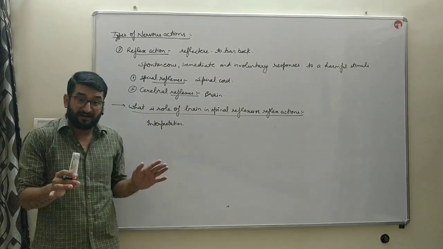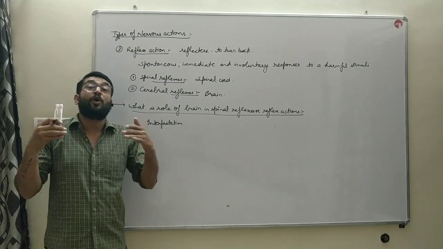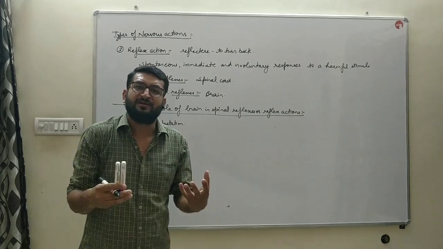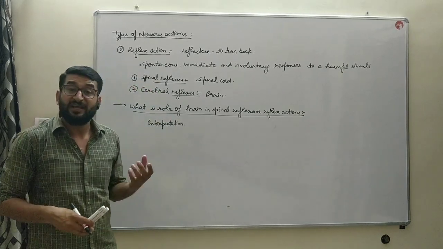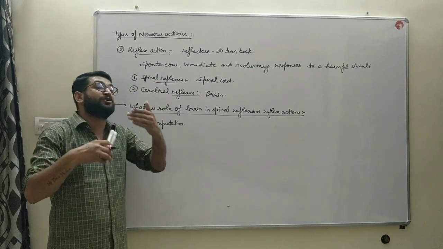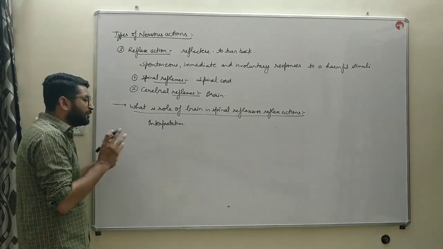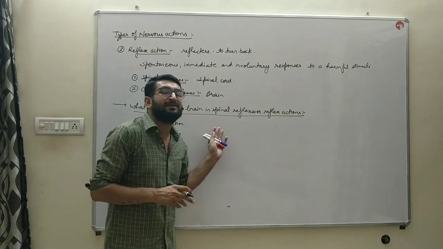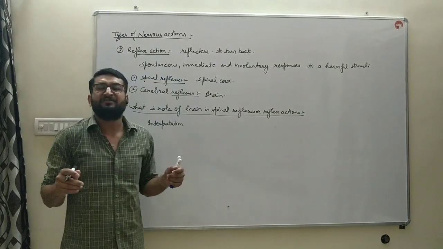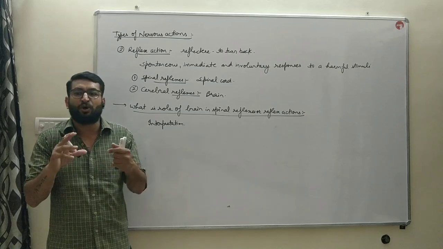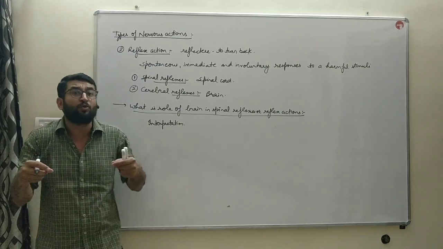The same fire which we used to avoid during summers, we love that fire during winters. Why? Because our brain adapts to the surroundings. So the interpretation of the stimuli is done by the brain itself. For example, when we are holding a utensil which contains hot vegetable or hot soup, we don't throw it away.